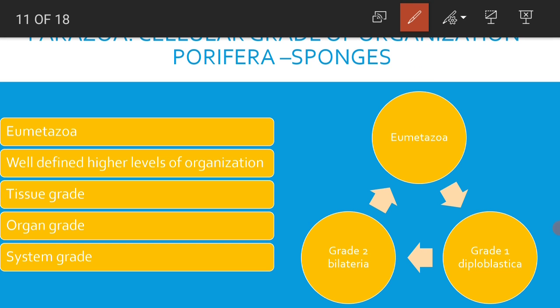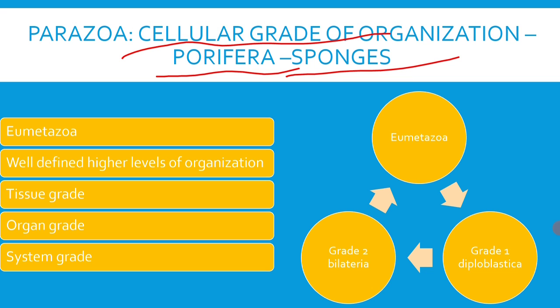Parazoa exhibits cellular grade of organization. It is represented by only a single phylum, and the only animals included under Parazoa are sponges. Parazoa means partial animals. You might know that sponges do not exhibit locomotion. Sponges do not exhibit any movement. They look like plants.